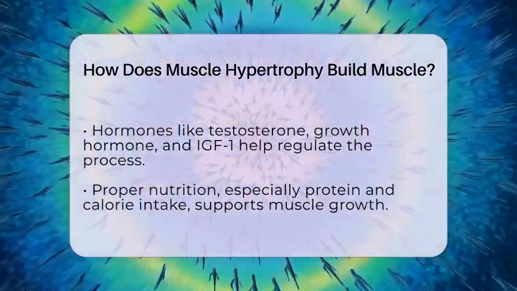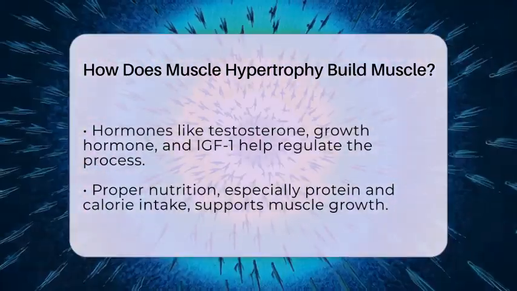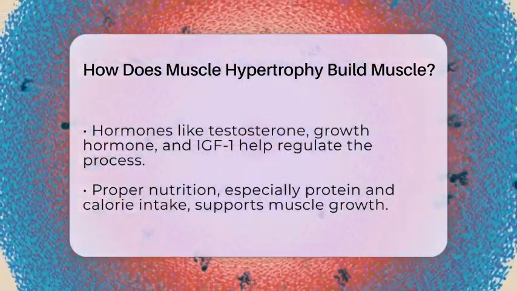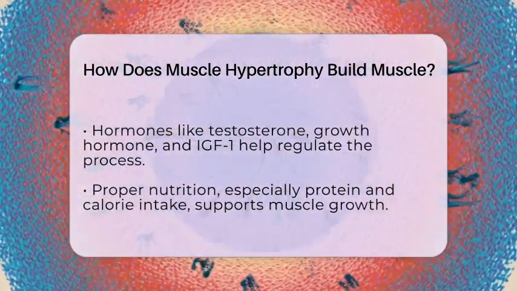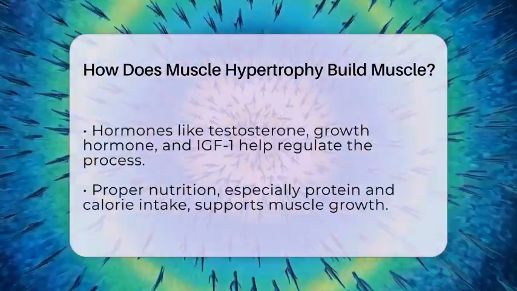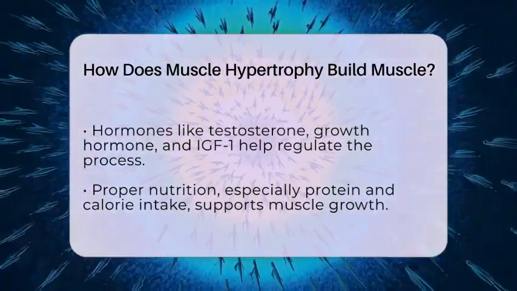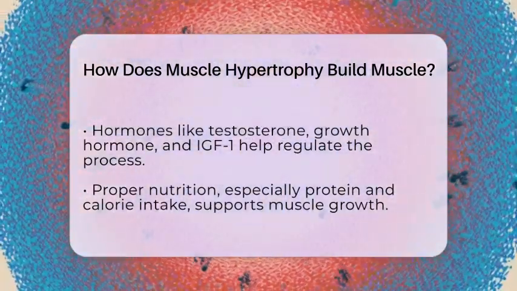Hormones such as testosterone, growth hormone, and insulin-like growth factor 1 play crucial roles in regulating muscle hypertrophy. They enhance protein synthesis, facilitate satellite cell activation, and promote overall cellular repair. Adequate nutrition, especially sufficient intake of protein and calories, provides the building blocks necessary for muscle repair and growth.